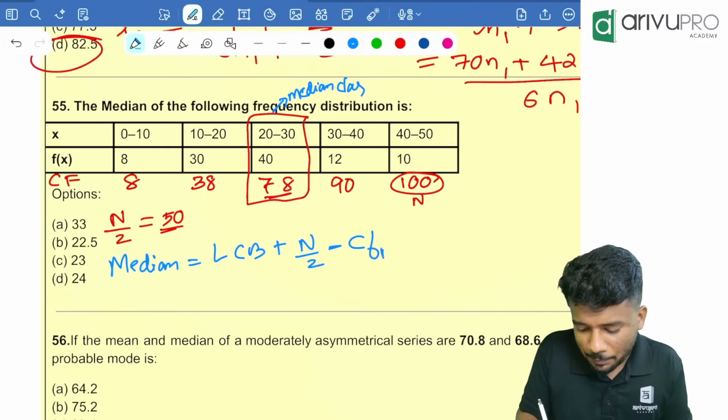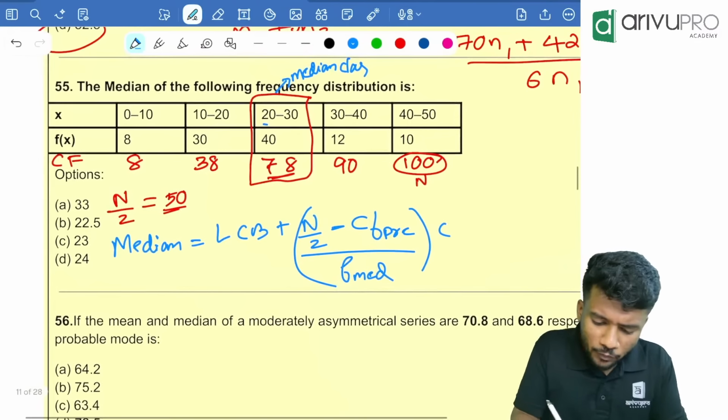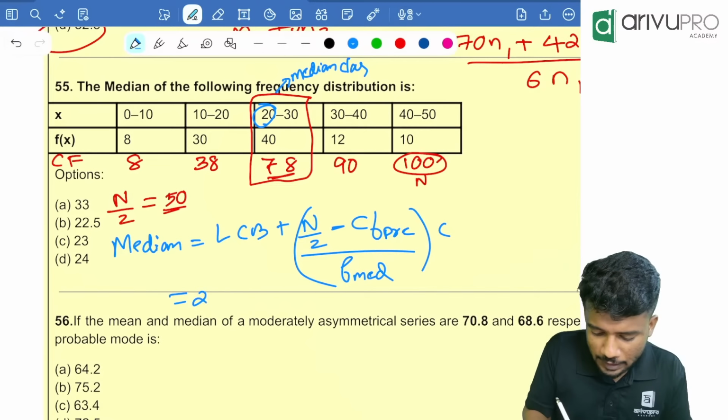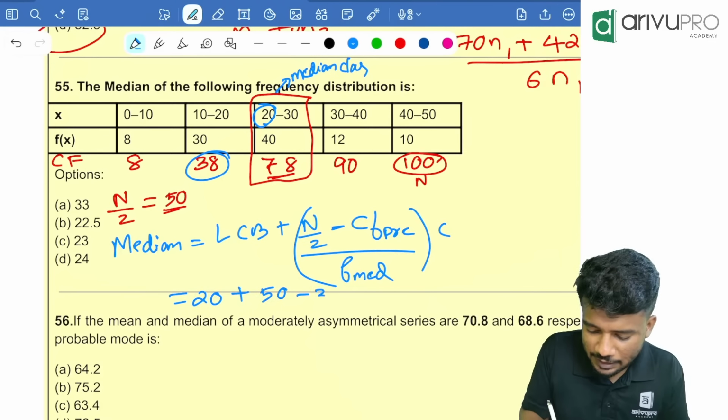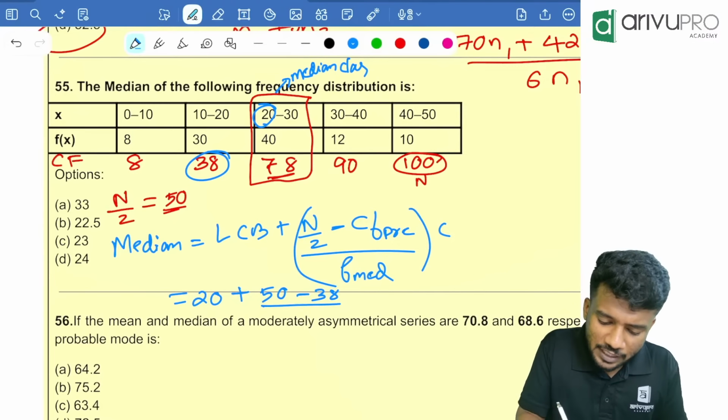Here C is the class length. That is 30 minus 20, which is 10 itself. Now lower class boundary is 20. 20 plus 50 minus cumulative frequency of the previous class, that is 38, divided by frequency of the median class, that is 40, into 10, which is equal to 20 plus 10, and this 0 got cancelled, 12 and 4 got cancelled, 3 will remain. 23 is your answer. Option C is your answer. Got it? Next one.